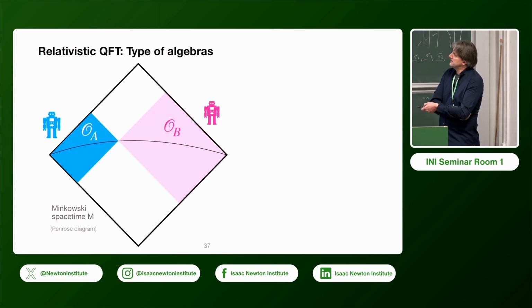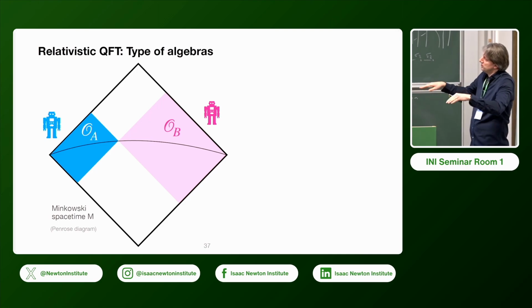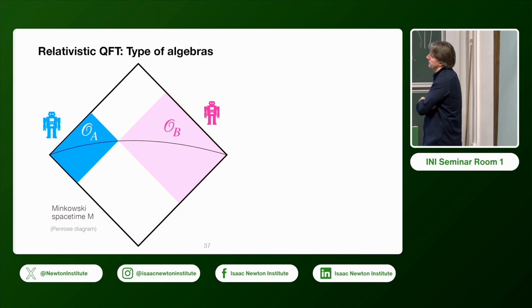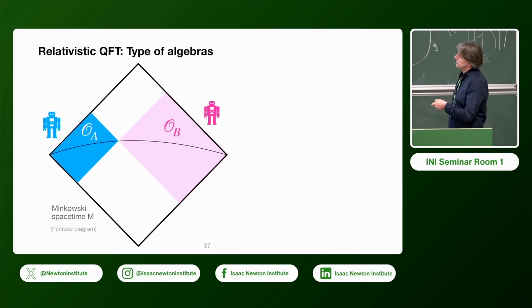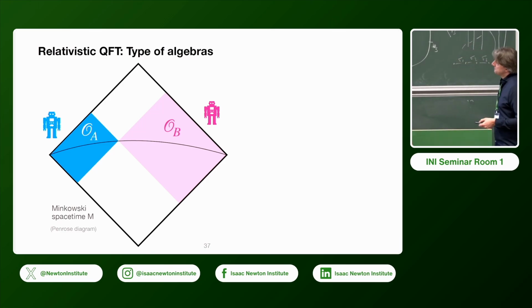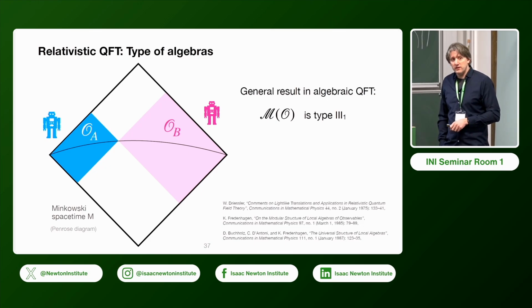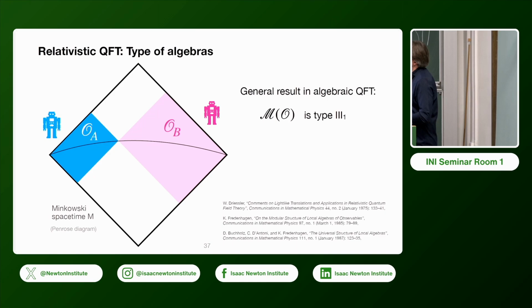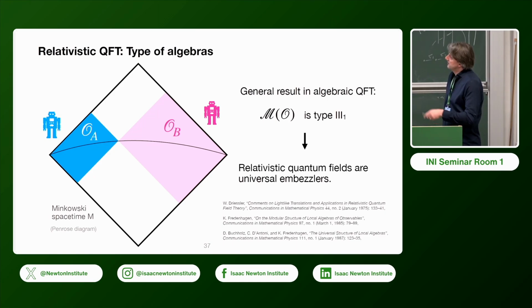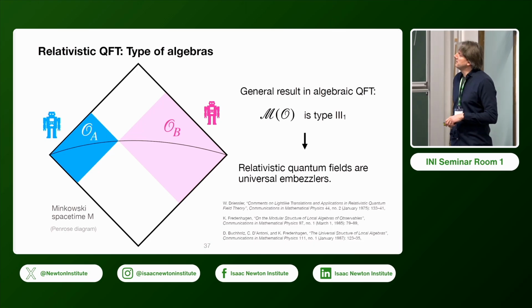Now in that setting we can consider this idealized splitting of space-time along some, say, Cauchy surface of Minkowski space, and associate these wedge-type algebras with Alice and Bob. It's a general result from algebraic quantum field theory that in that case these algebras will be type III_1 algebras. So in this sense, relativistic quantum fields are universal embezzlers.